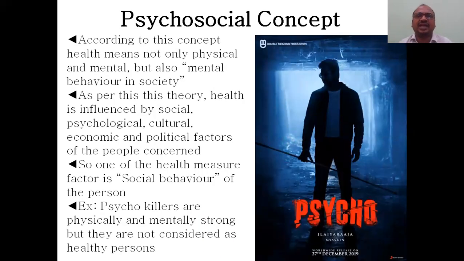And the psychosocial concept. See, some persons are just like a psycho. They are mentally strong and physically strong, but their psychosocial behavior is very bad. Monthly one, he will do one murder. But you ask any question, who is the Prime Minister, what is the capital city of India, where is the US, mentally they are very strong, physically also strong. But their psychosocial behavior is such that they simply murder one person every day.